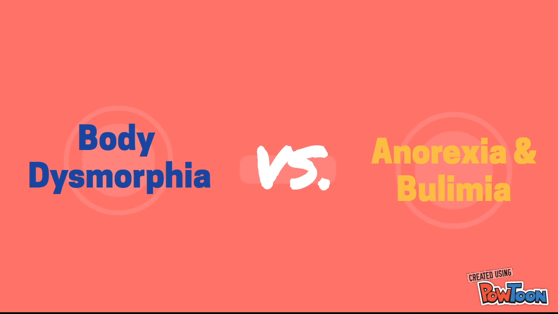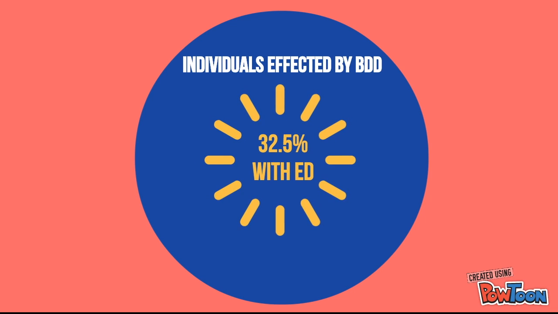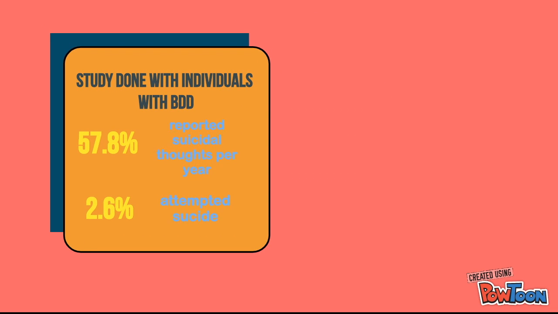Symptoms of BDD overlap with those of anorexia nervosa and bulimia nervosa. However, BDD is different from these eating disorders in that bulimics and anorexics specifically have an obsession with food and their weight, while those who suffer from BDD center in on specific details that they are unsatisfied with. Even so, there is still a strong association between the two, with 32.5% of individuals with BDD having a lifelong comorbid eating disorder. BDD also significantly coincides with severe depression and anxiety disorders.